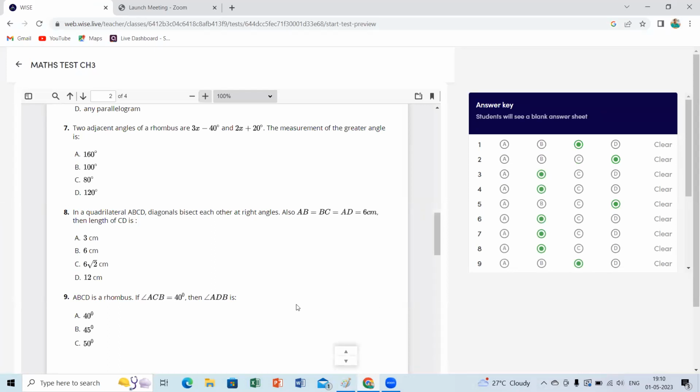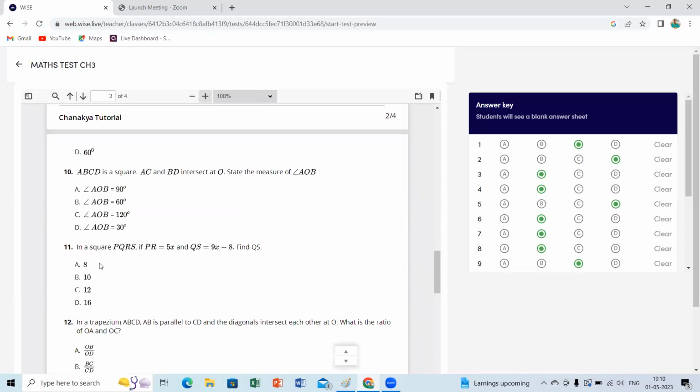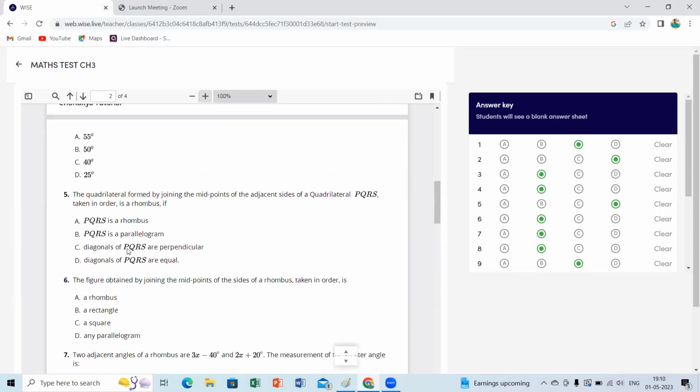Any other doubts, children? Particularly any other doubts, Shrestha? Ma'am, I had a doubt for question number 11. Which one, Shrestha? Ma'am, question number 6. Okay, in the figure obtained by joining the midpoints of the sides, PQRS are perpendicular. Ma'am, how can the answer be rectangle? One minute, I'll explain. Which part do you have doubt? Question number 5. Okay.